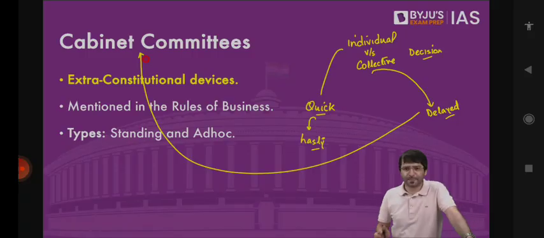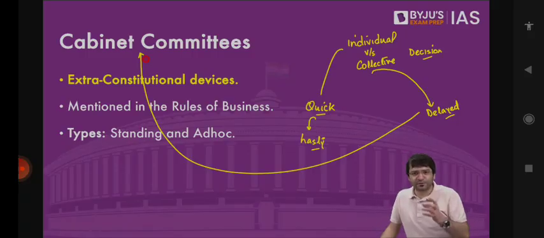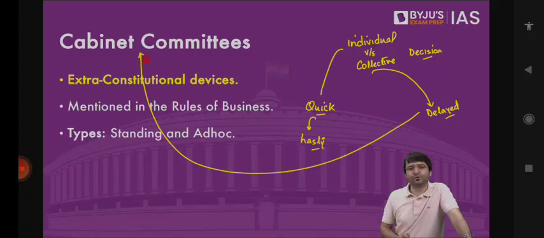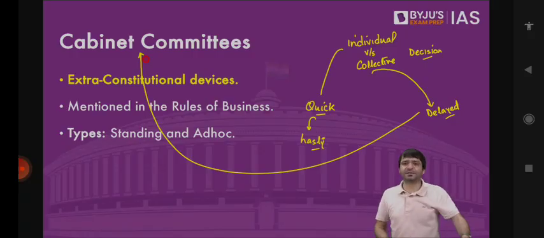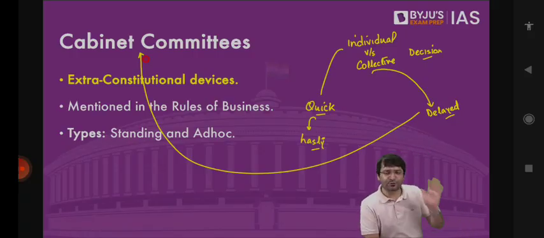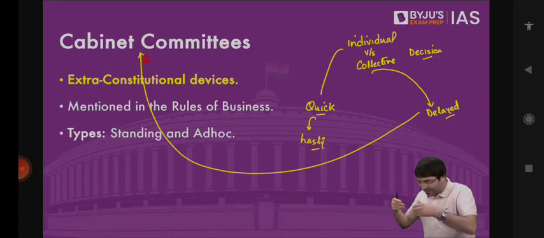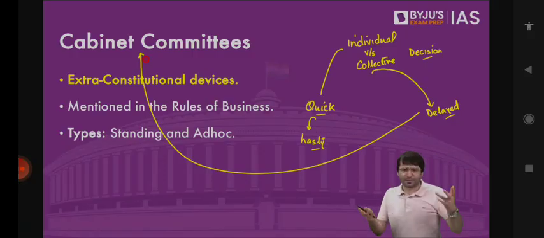For example, there is food inflation in India. What is food inflation? The rise in the general prices of the food commodities. For example, tomato prices are at 300 rupees per kg. Onion prices are at 500 rupees per kg. Food inflation, that means rise in the general price level of essential food commodities. Now, how would I tackle this food prices? If I'm the agriculture minister, I will say, let's ban the export of onions and tomatoes. We will not export onions and tomatoes. In fact, we will import onions and tomatoes at lower prices so that we distribute this in the market. Ultimately, the supply increases and the price will come down, because it's all about demand and supply.